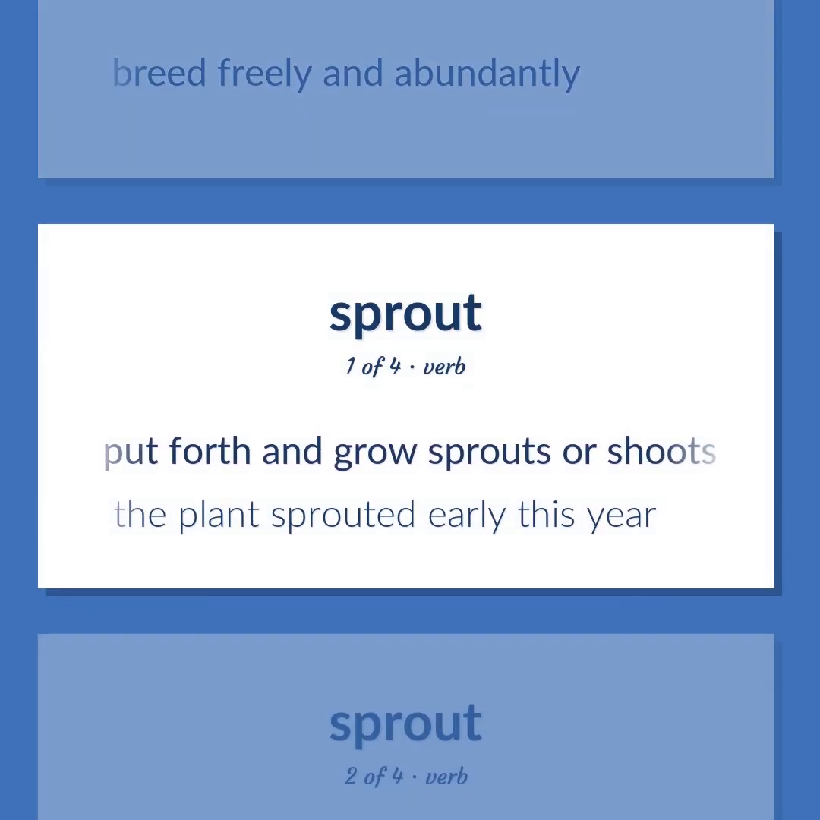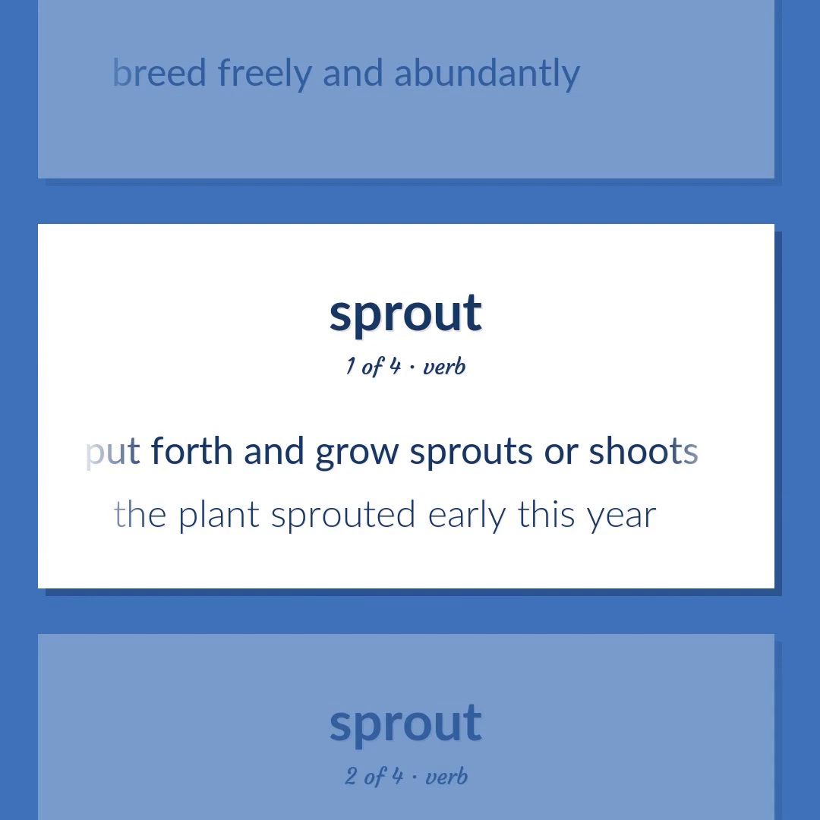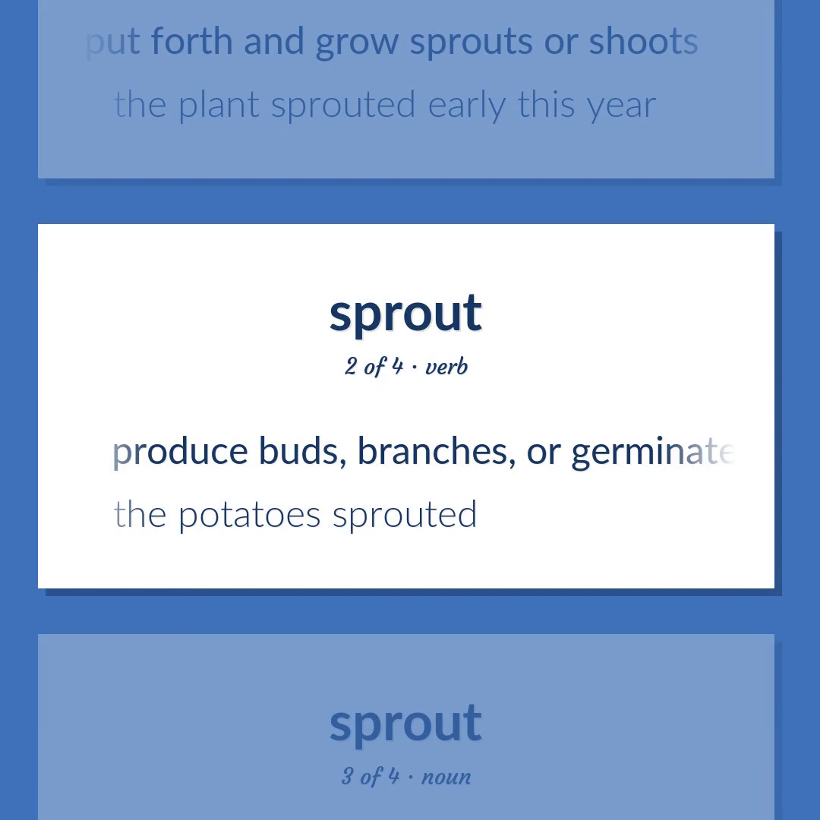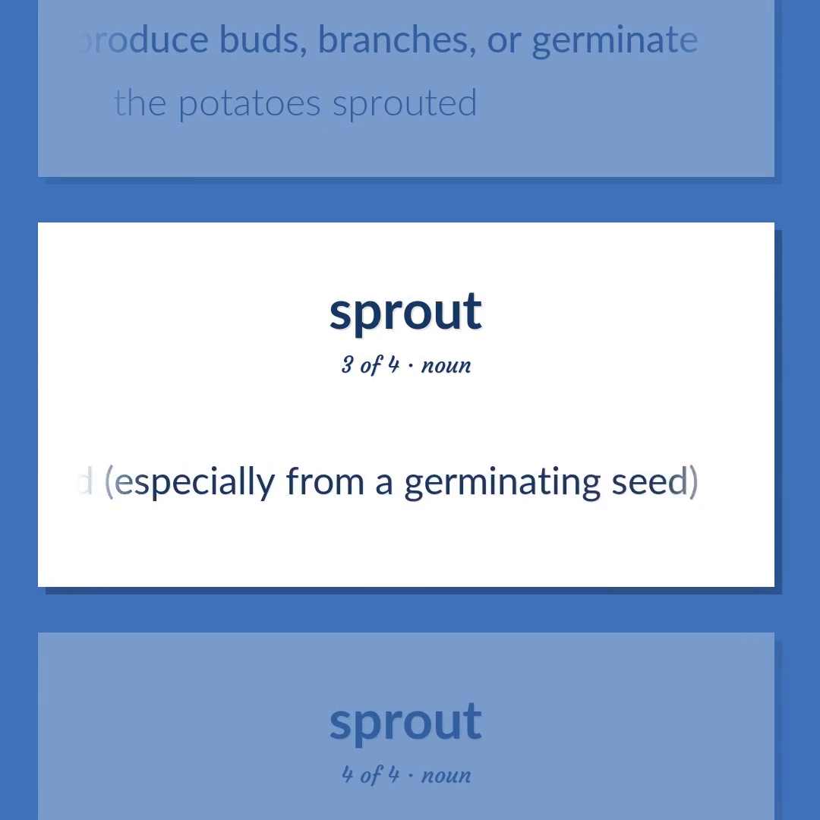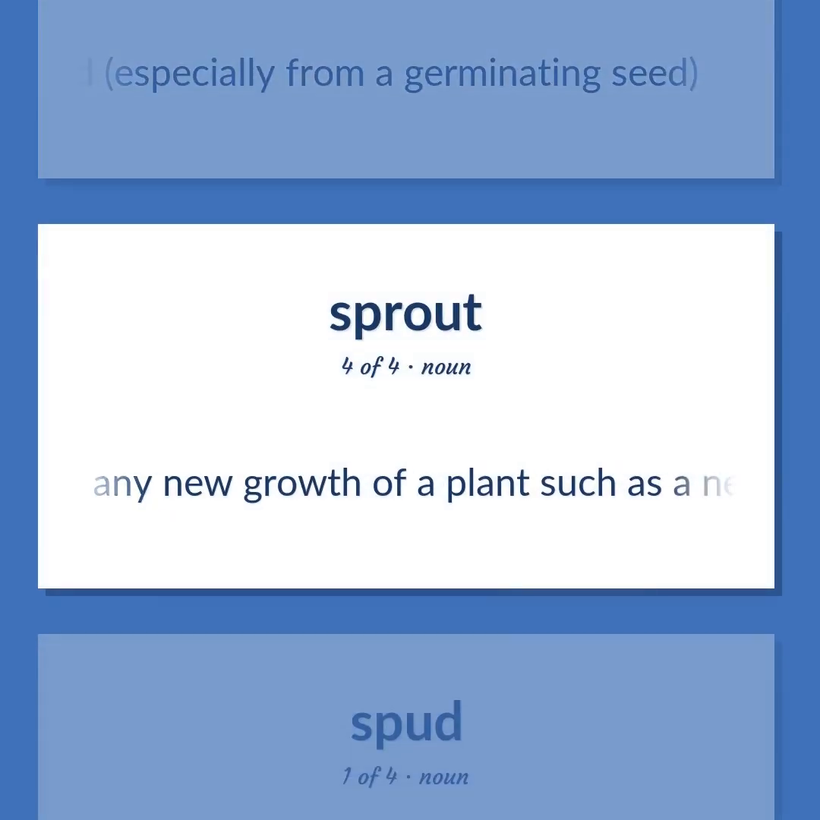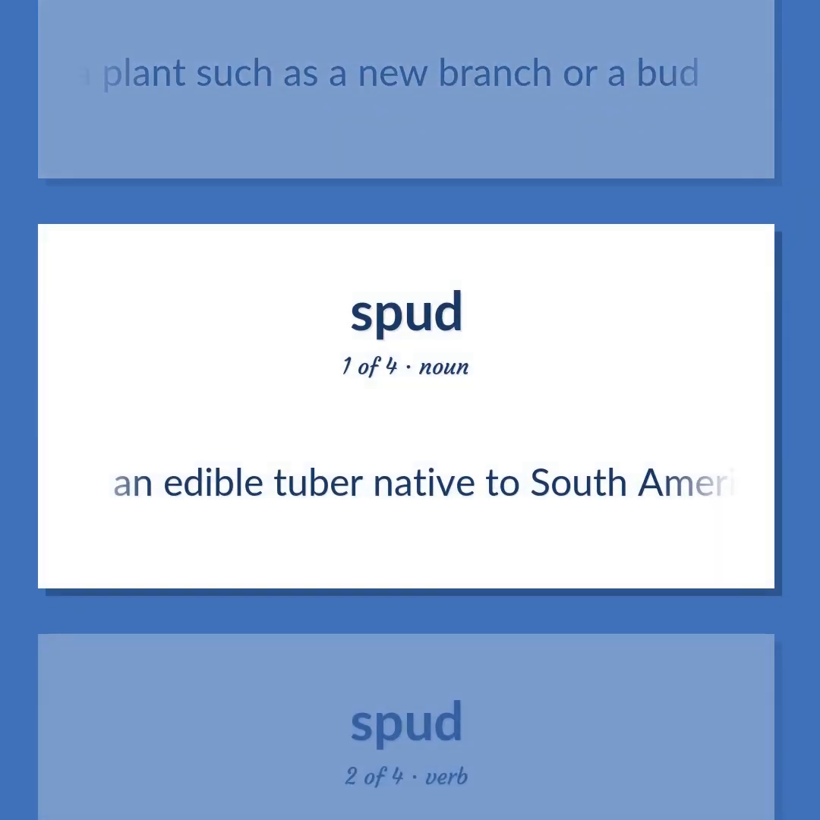Put forth and grow sprouts or shoots. The plant sprouted early this year. Produce buds, branches, or germinate. The potatoes sprouted. A newly grown bud, especially from a germinating seed. Any new growth of a plant such as a new branch or a bud. An edible tuber native to South America, a staple food of Ireland.